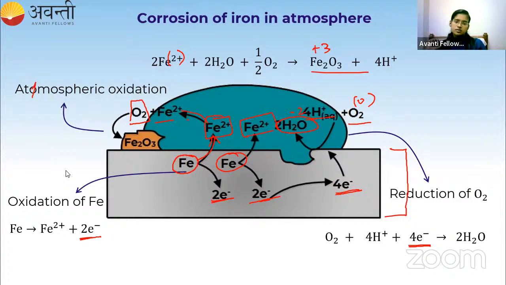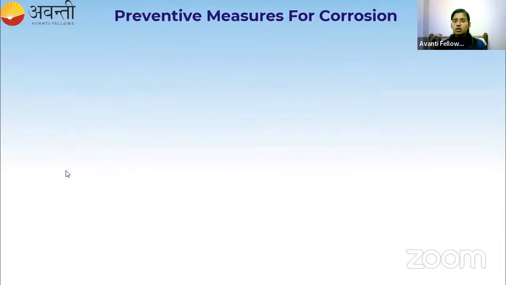How to prevent this? We cannot stop the gases present in the atmosphere. We cannot tell the oxygen not to react with the iron objects we have in buildings and in the day-to-day life which we are using. So what to do? What are the preventive measures for this corrosion? Any idea? Galvanization, painting, zinc coating, painting.